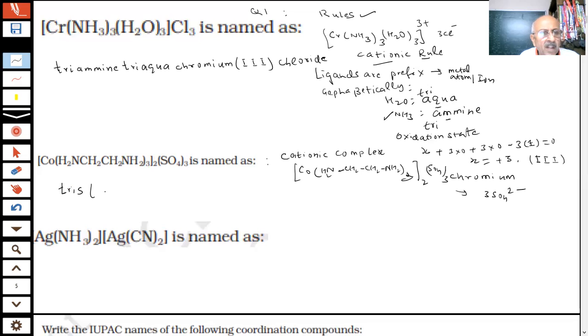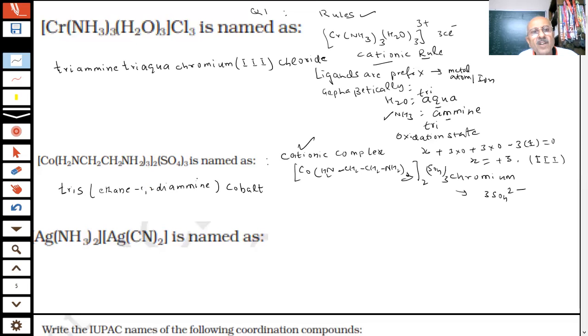Because it's given in the book there. Okay, if you want to use ethane-1,2-diamine, so tris(ethane-1,2-diamine), student. Whether it will be plus 5. What will be the name of the metal here? Cobalt. I have not used cobaltate, cobalt, because it's a cationic complex.